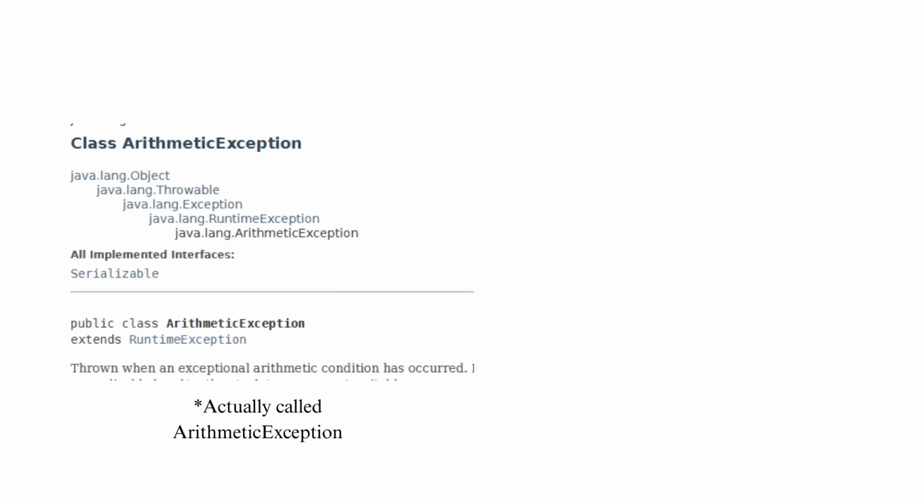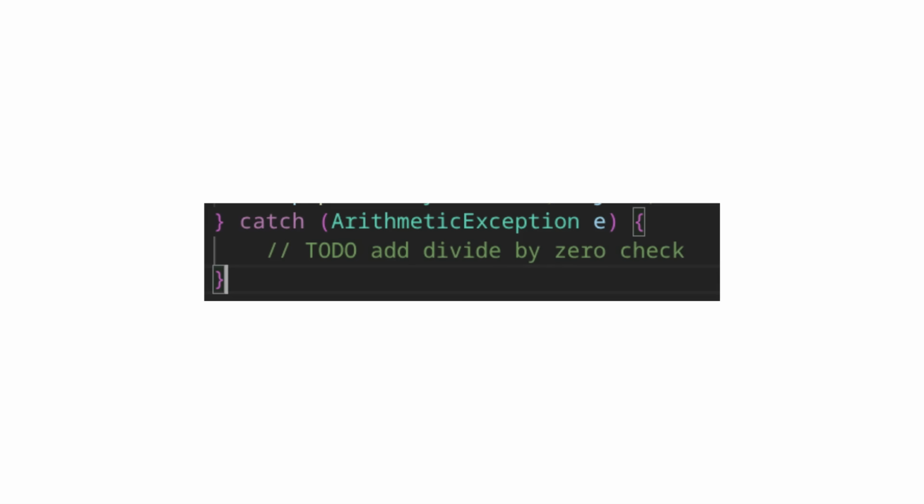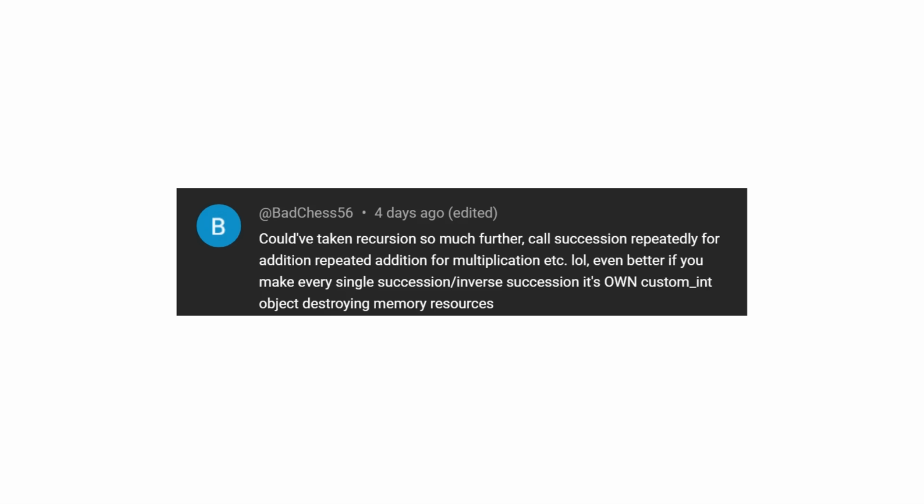While coding this one, I ran into the dreaded divide by zero error. Instead of fixing it, I just used a try-catch statement to filter these out. Great. Who's next? Bad Chess 56 provides the genius idea.